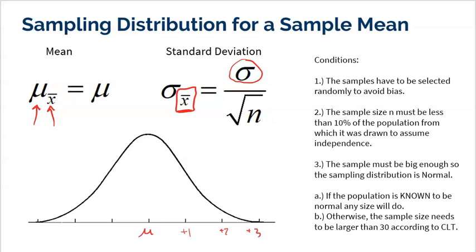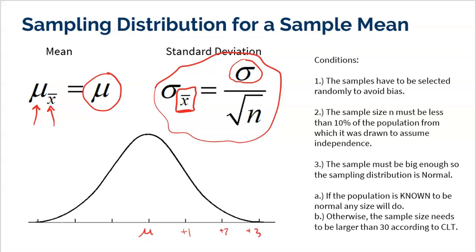Now, notice that the picture here is normal. Well, of course, we do have to make sure our conditions are true, right? The center is only going to be the true mean if our samples are random to avoid bias. I'm only allowed to calculate the standard deviation of a sampling distribution if I have independence. So I do have to make sure that my sample size is under 10% of the population to assume independence. And the normal model can only be used if I'm big enough. Well, how do we know we're big enough?